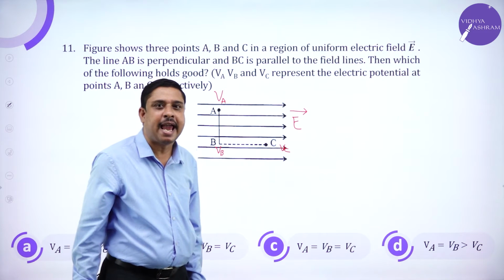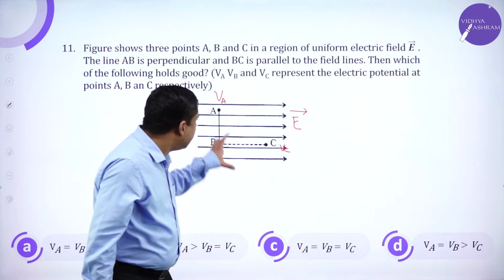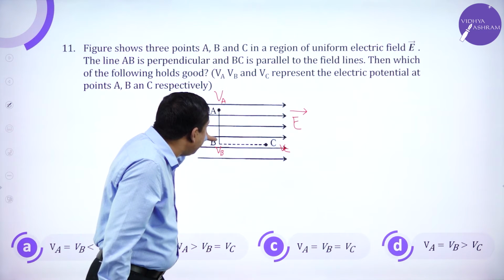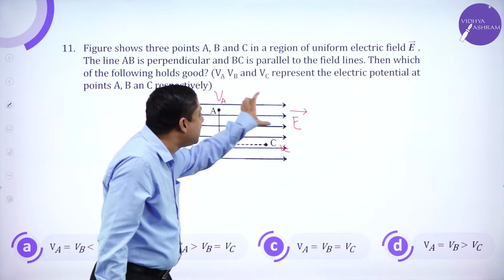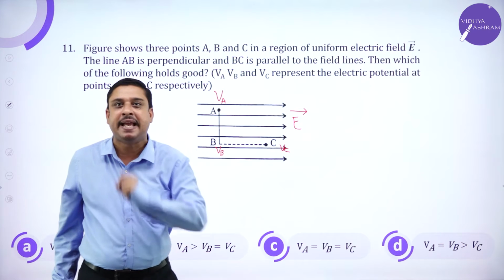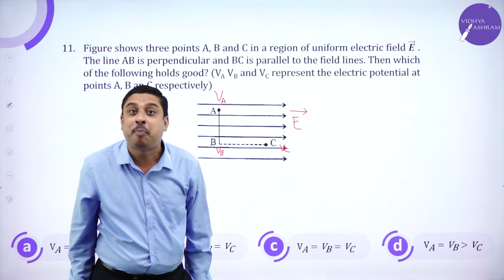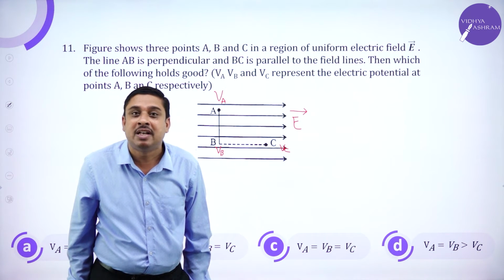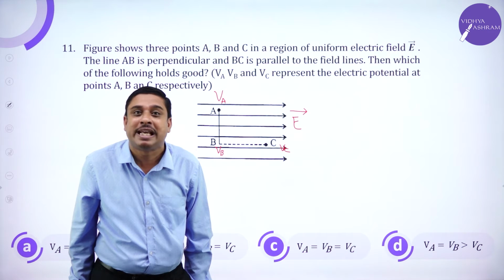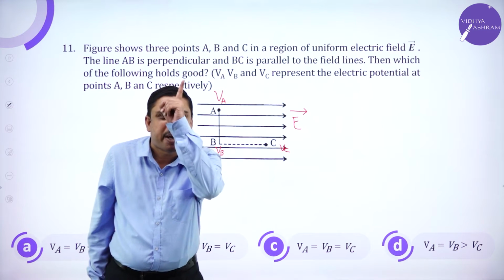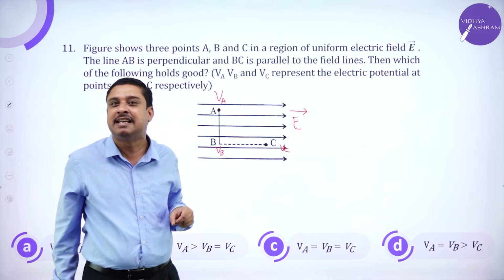Consider the points A and B. They are perpendicular to the given electric field, which means they are points on the equatorial line, perpendicular to the axis.